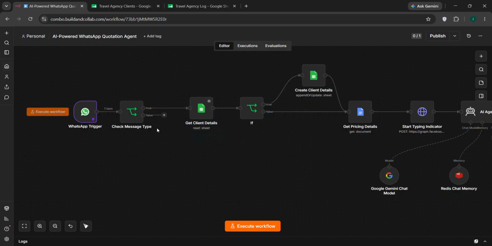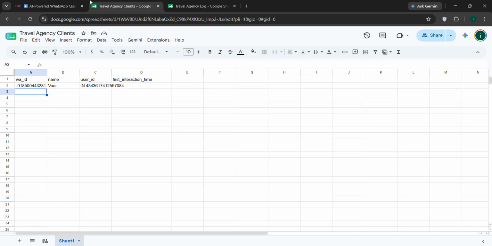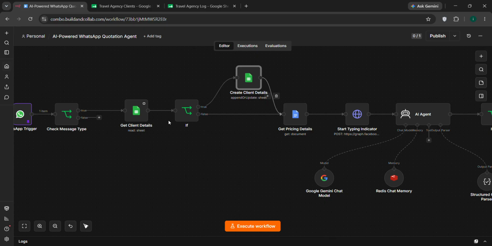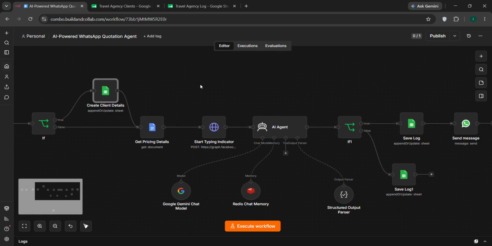It will look for the mobile number in our client database, technically this particular Google Sheet over there. If a record was there, it will output the record. The If node checks whether the information was empty or not. If it's empty, it means the client information was not already there in our Google Sheet, so we will automatically create and save those client information into our Google Sheet. But if the client information came out, we will move forward and grab the pricing details and the travel agency's planning details from the Google document.